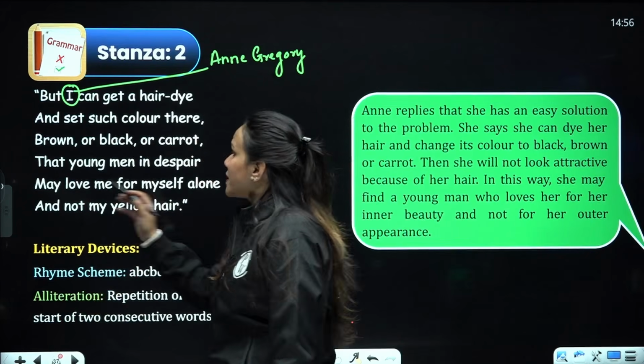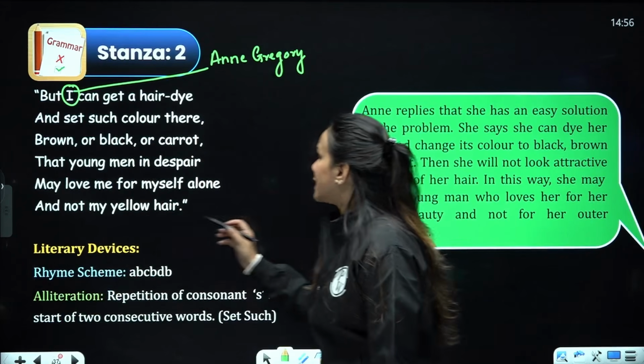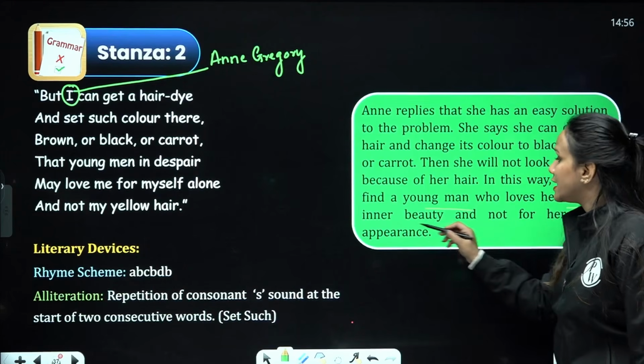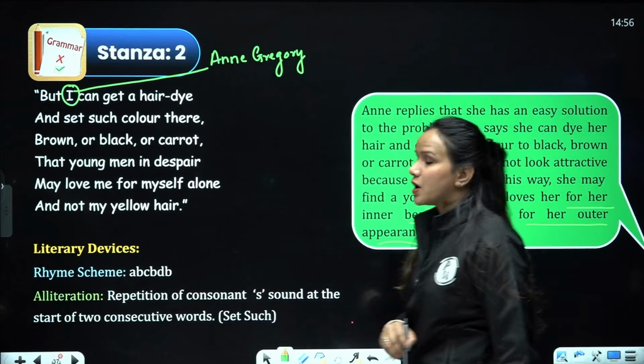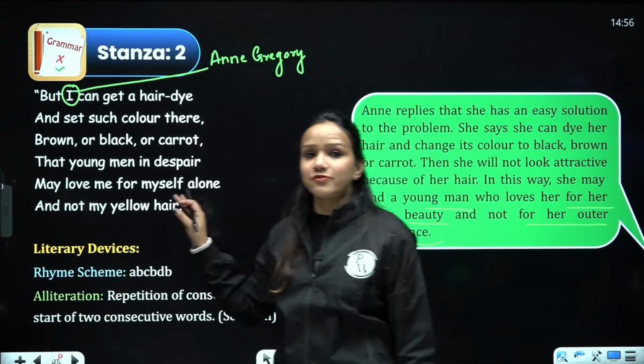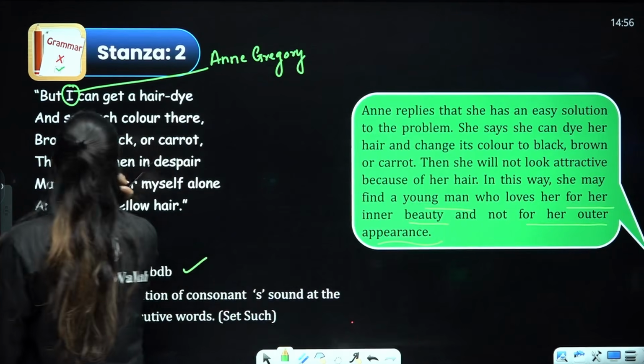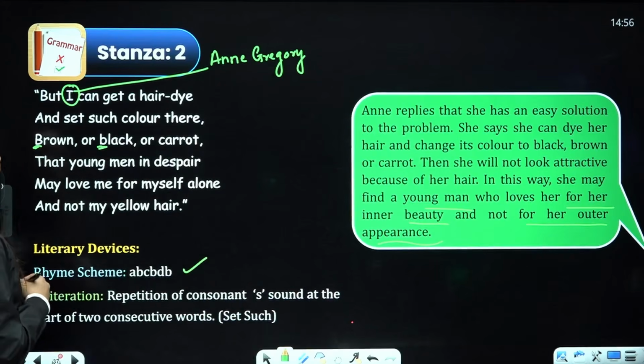That young man in despair may love me for myself alone and not my yellow hair. She says in this way she may find a young man who loves her for her inner beauty but not for her charm. Talking about literary devices, we have already discussed the rhyme scheme A, B, C, B, D, B. Then we have alliteration here. If we talk about the B sound that is getting repeated, we have alliteration.